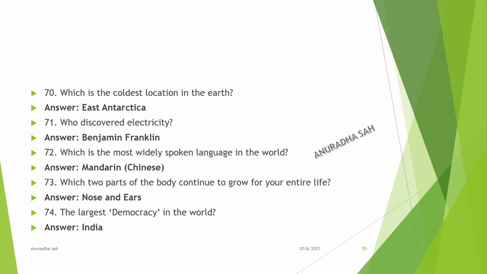Which is the coldest location on the earth? East Antarctica. Who discovered electricity? Benjamin Franklin. Which is the most widely spoken language in the world? Mandarin Chinese. Which 2 parts of the body continue to grow for your entire life? Nose and ears. The largest democracy in the world? India.